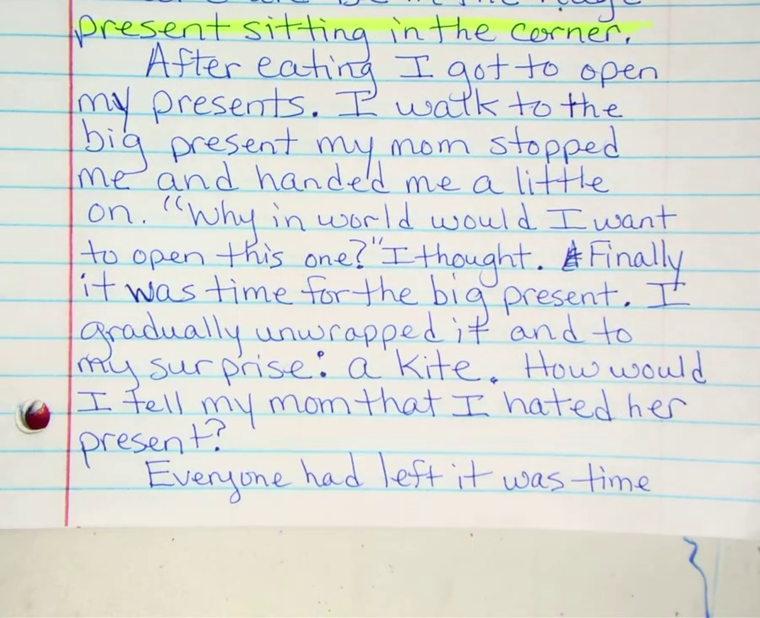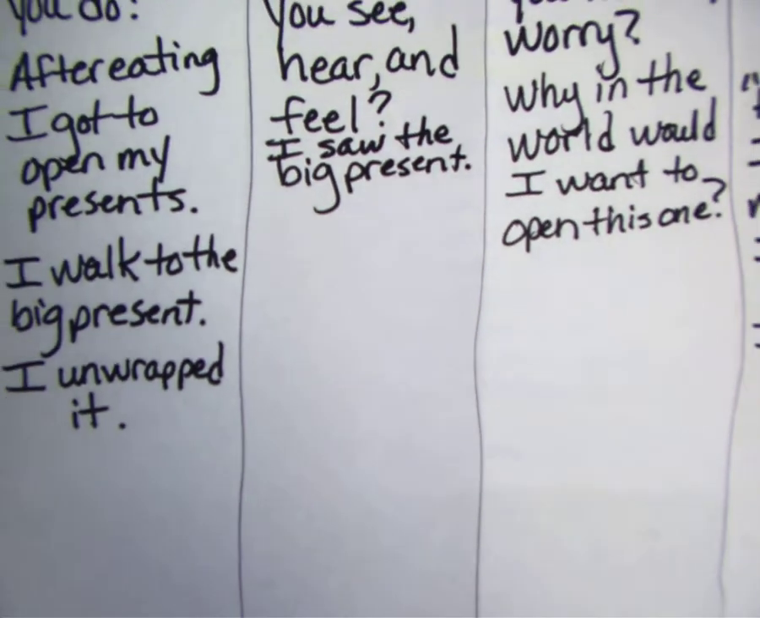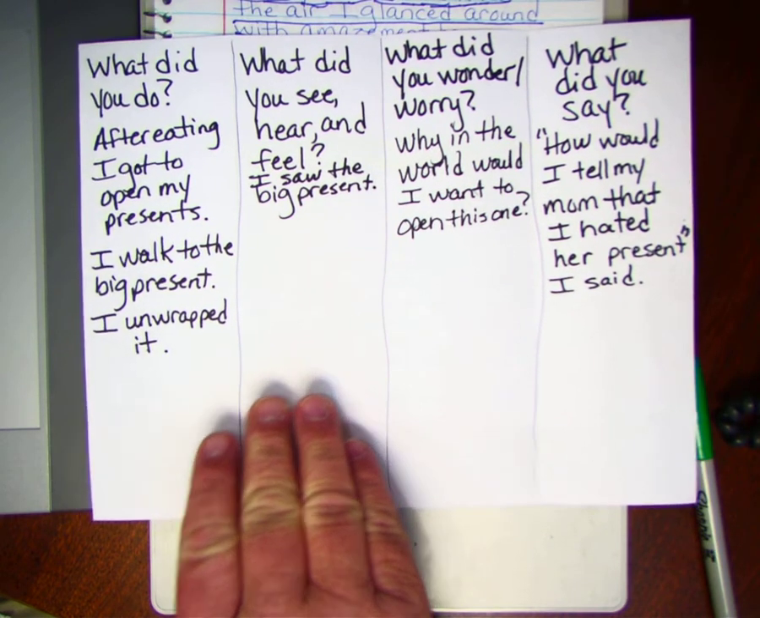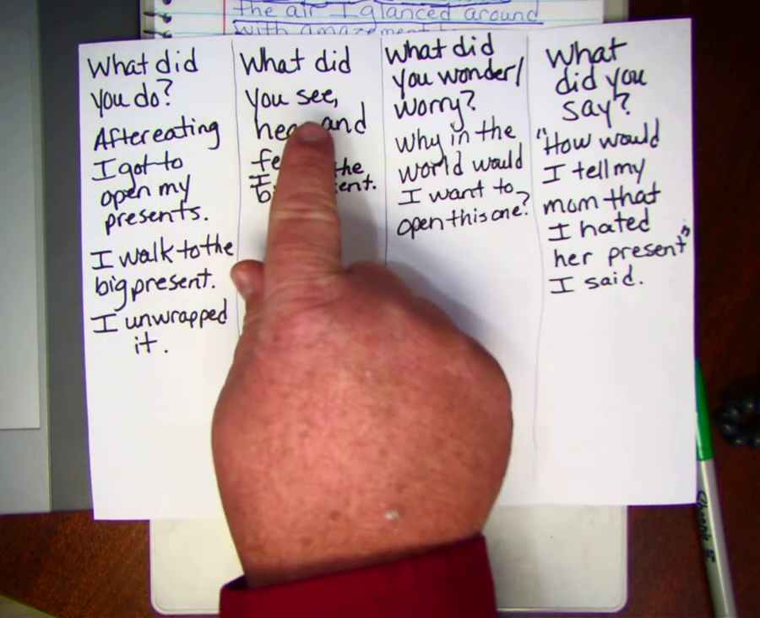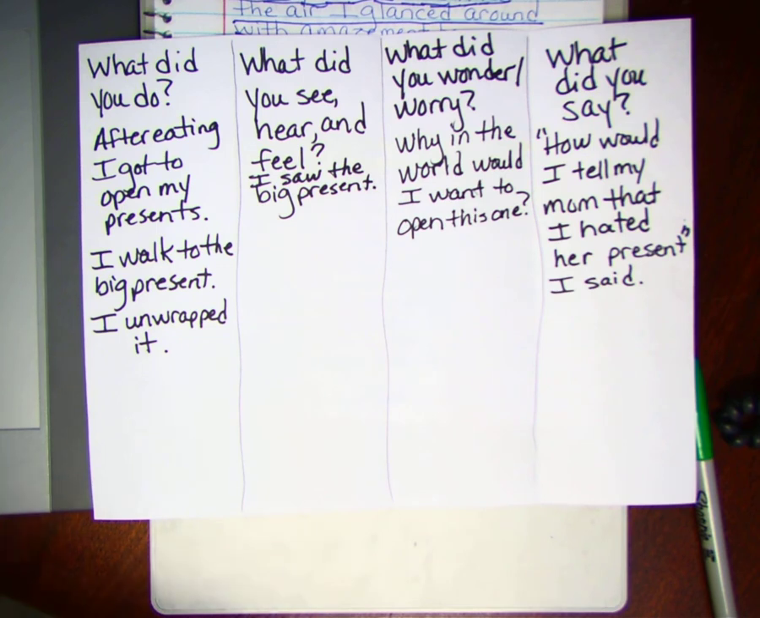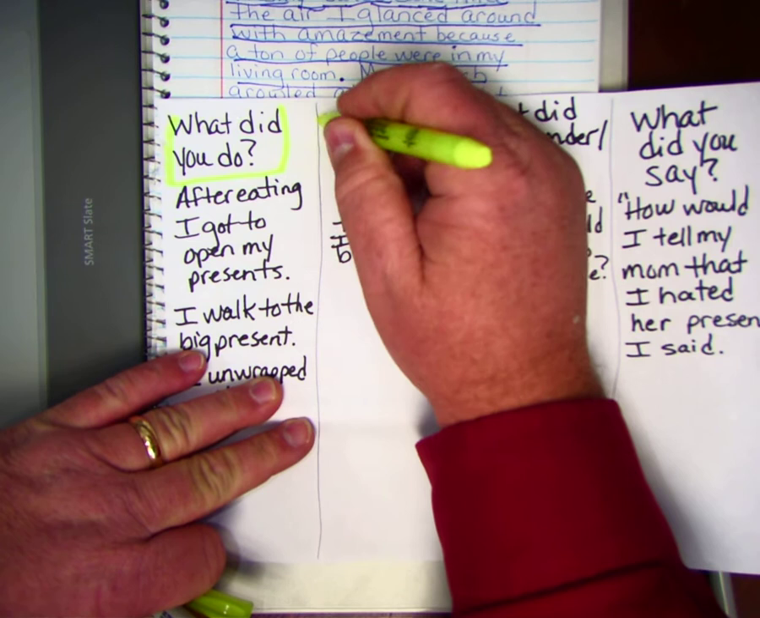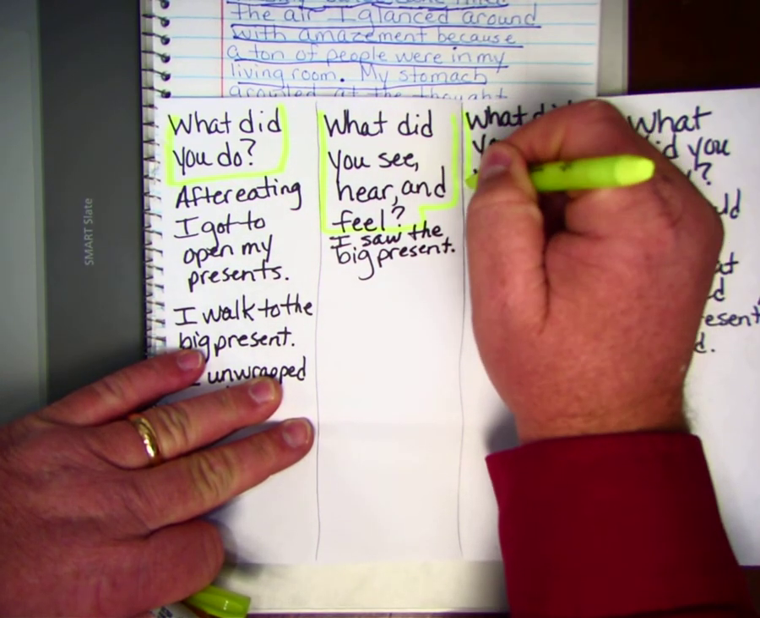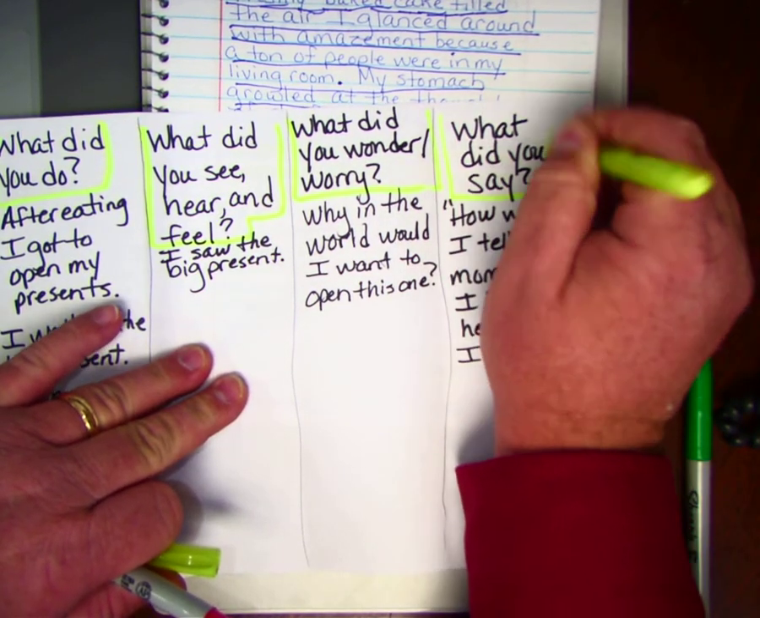And so remember, like last time, I made a chart right here. Let me zoom out. These are the questions that are answered for the main event. What did you do? What did you see, hear, and feel? What did you wonder, worry? And what did you say? Let me box these in so you can separate these from what I wrote. And there we go.